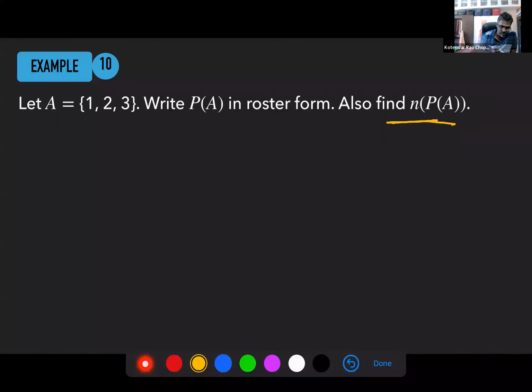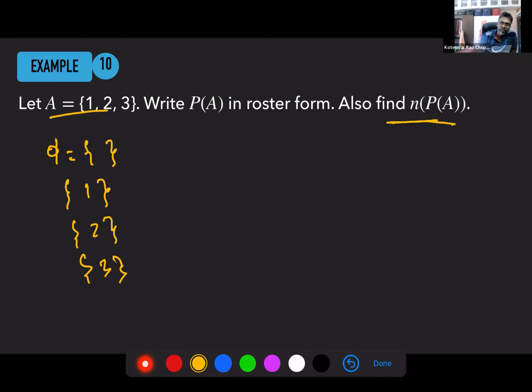Can I say the null set is also a set? I can just form a null set, right? That is allowed. Then I can have just 1, I can have 2, I can have 3, taking just one element. All these are subsets of A.